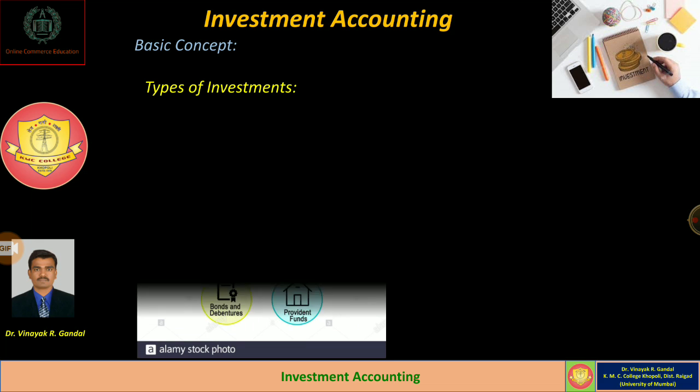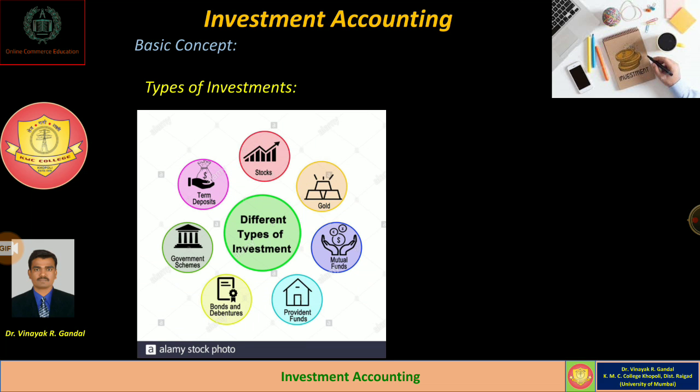So dear students, there are various types of investments available nowadays. A person or company can make investment in term deposit, they can make investment in stocks, some people can make investment in gold, mutual fund. There are many government schemes, bonds and debentures, provident funds, fixed deposits.